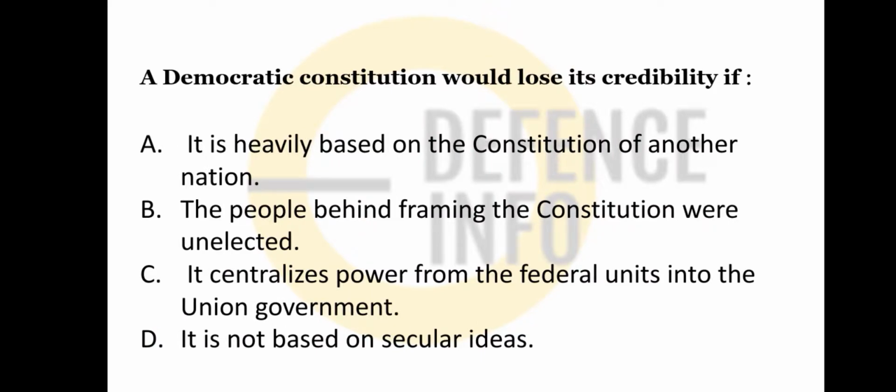Okay. A democratic constitution would lose its credibility if what? Friends, it will lose its credibility if the people behind framing the constitution were unelected.